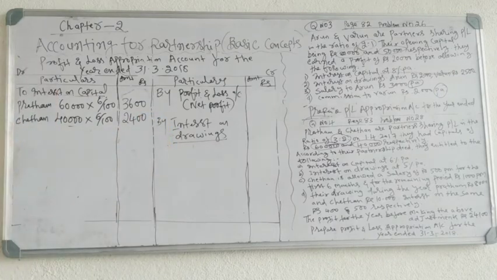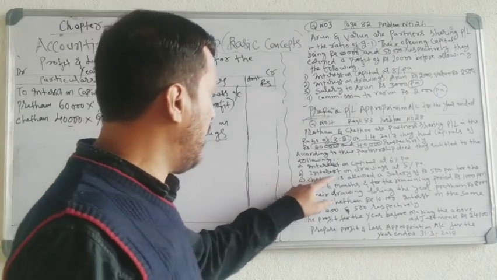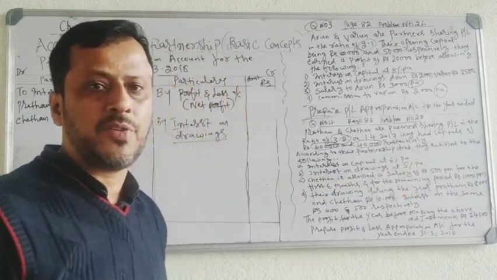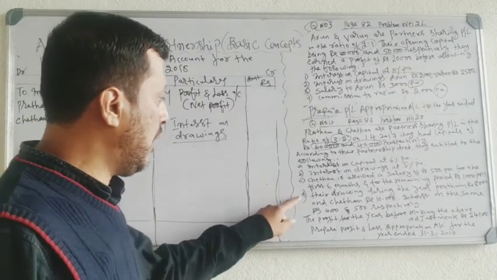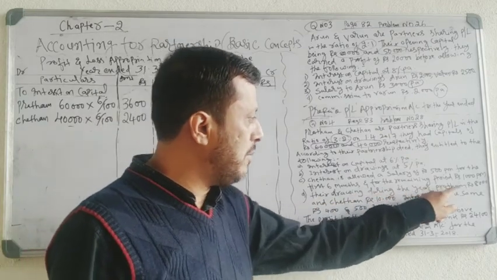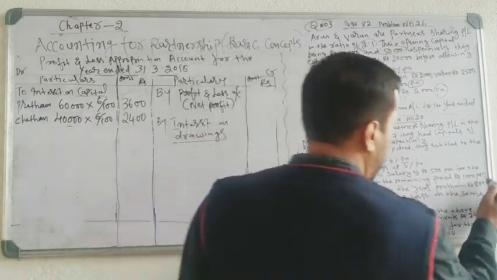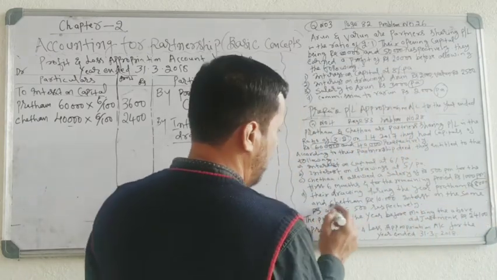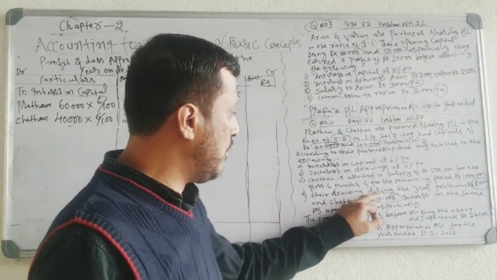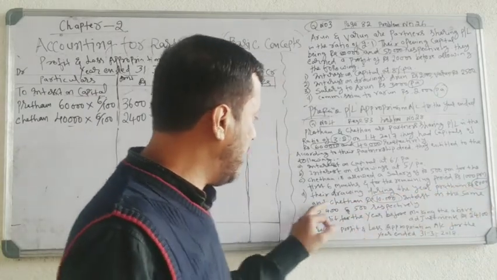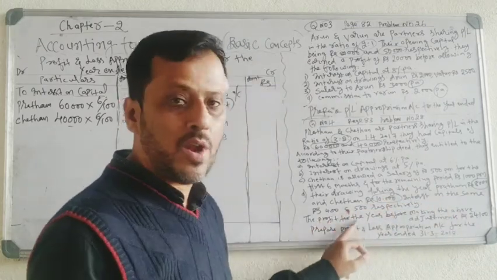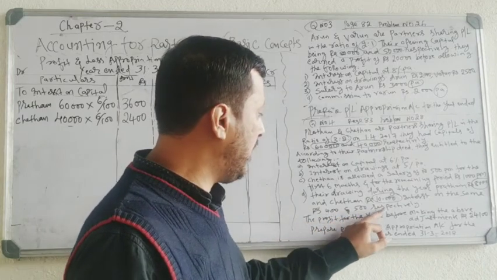First entry is over. Come to the second entry. Interest on drawings at 5% per annum. See, in this problem, the interest on drawing rate is given, 5% per annum. And in the last adjustment, their drawings during the year, Pratham 8,000 and Chetan 10,000. Drawings you should not record. Their drawings during the year, Pratham 8,000 and Chetan 10,000. Interest on the same means interest on drawings rupees 400 and 500 respectively.